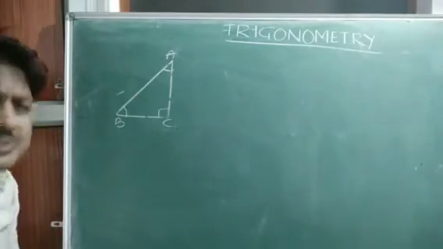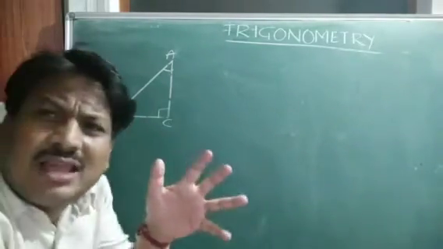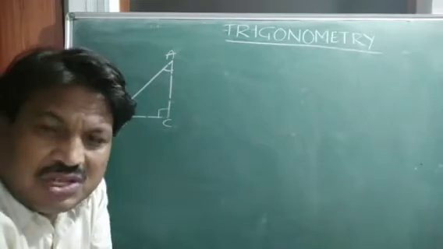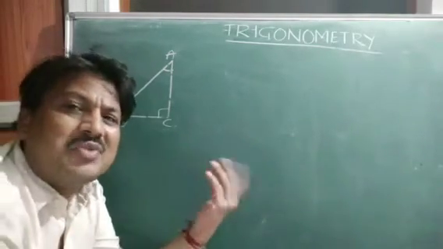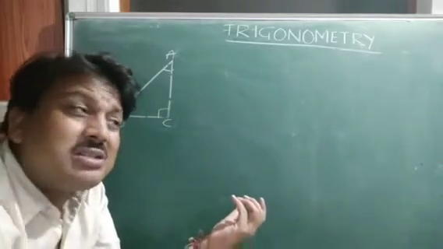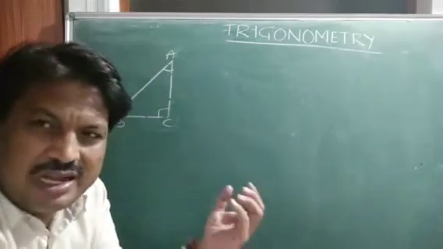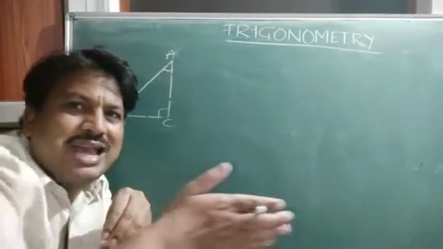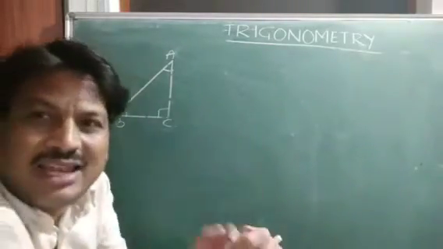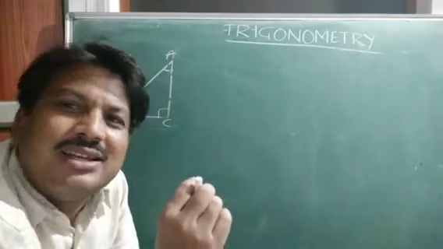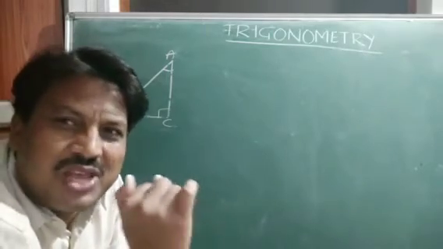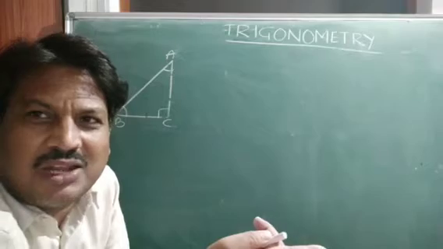So children, what happens? Suppose there is a tree beside a road, and one person is moving from this side to that side. The person will say the tree is on the left side of him. But another person is moving from that side to this side. What will he observe? The tree is on the right side of that person. Did you understand? Suppose I am here, I am moving that side, and the tree is on my left side. If someone is coming from that side, for him the tree is on the right side. Actually the tree is in its correct place, but as per the observer, the position is changing. Is it not? Both are correct as per their relative positions.